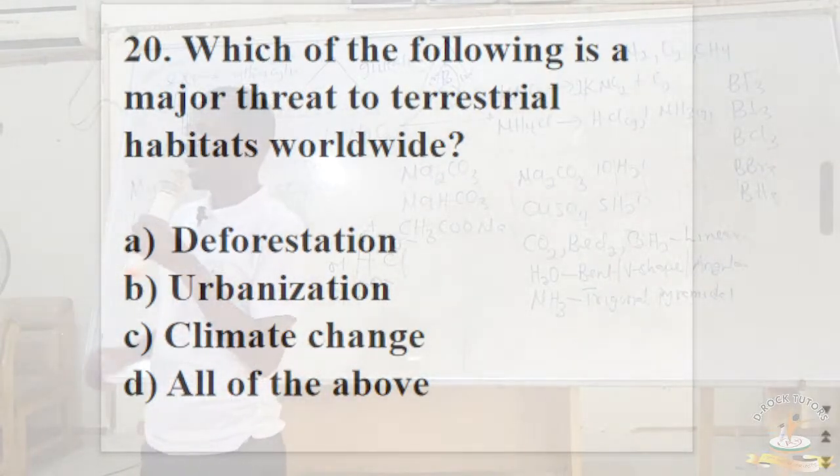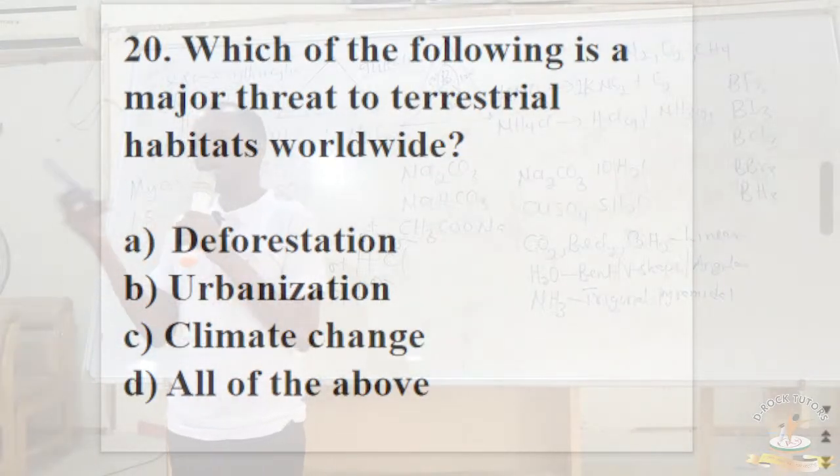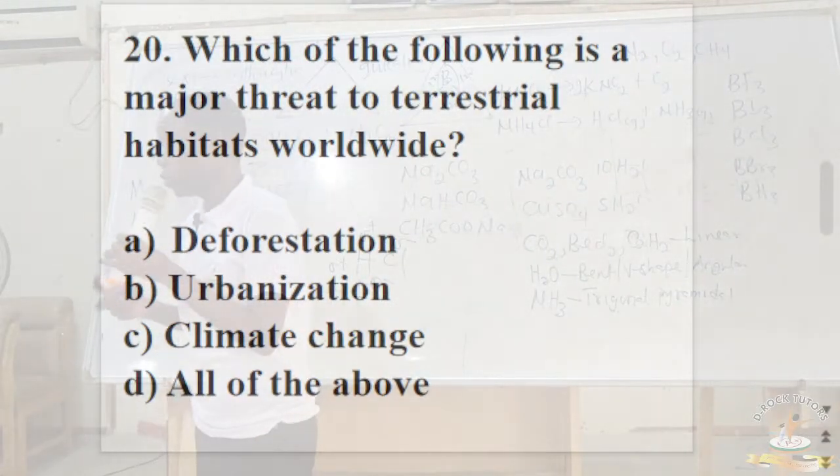Deforestation, urbanization, climate change, they are all threats to terrestrial habitat. If you can access places that were once covered with plants and trees, with a lot of animals there, but now houses have sprung up everywhere. Those trees have been uprooted, cut away. The animals there have either been chased away or killed. That is a threat to terrestrial habitat.